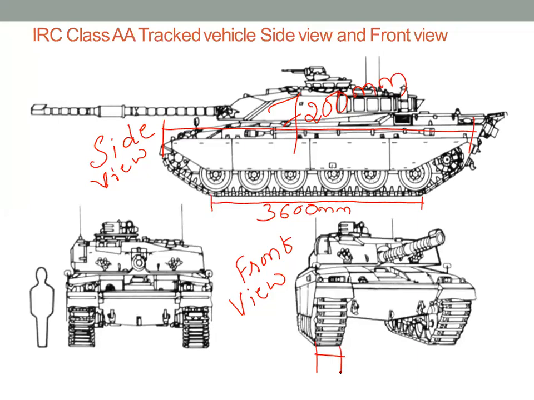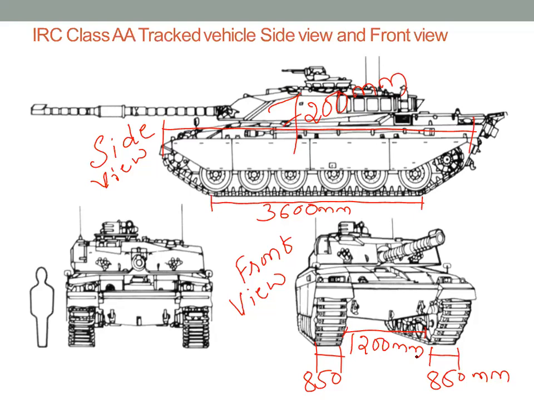The same vehicle, which we look at from the front side, has two chains or two wheels. What is the width of each? It is 850 mm, or 0.85 meters. These dimensions are in mm. Face to face distance between these two wheels, how much is this? 1200 mm. This is the understanding which we need to have.